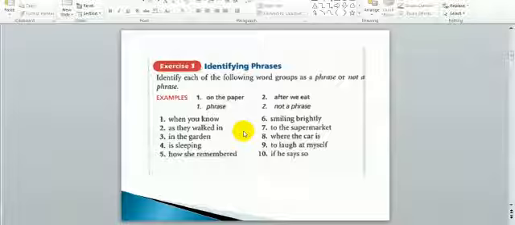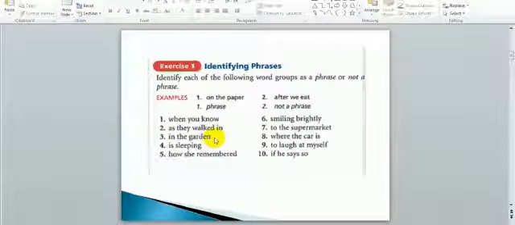When you know, you is the subject, know is the verb, so it does contain both, that's why it's not a phrase. As they walked in, they, subject, walked, verb, that's why also it is not a phrase.